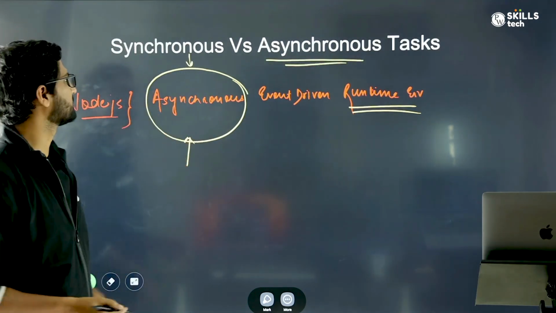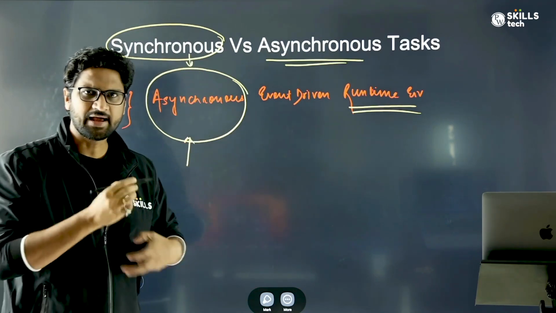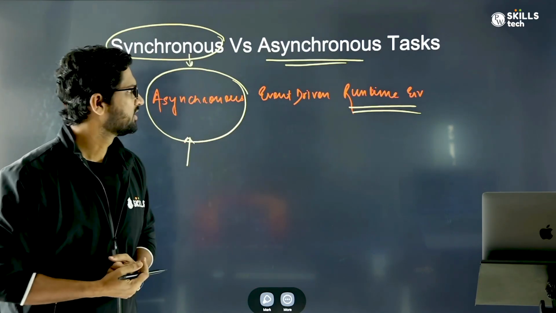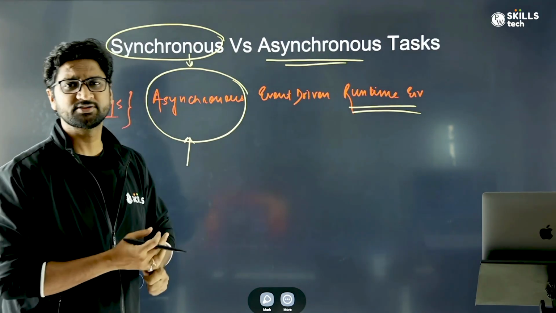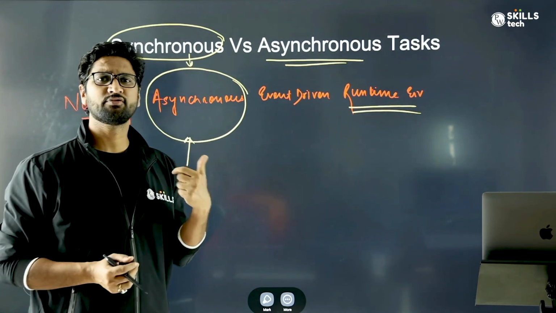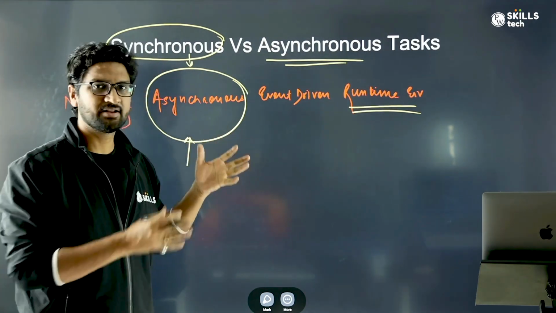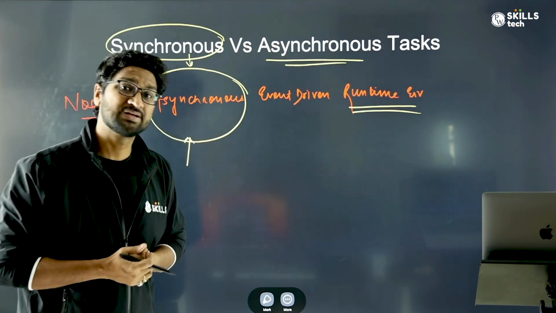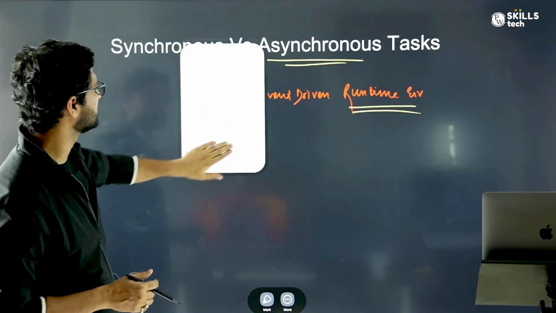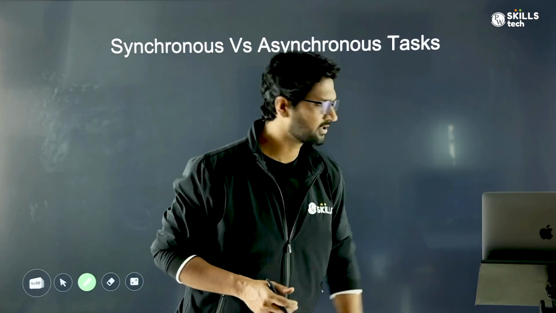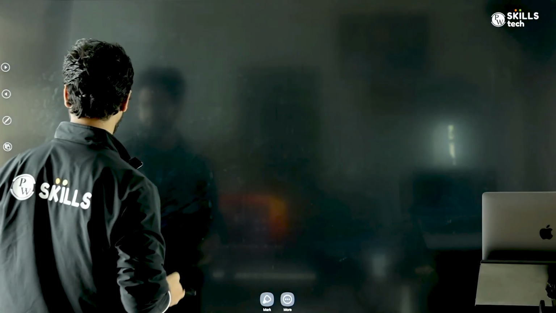The opposite of asynchronous is typically called synchronous. We have all been habitual of doing synchronous tasks. So let's try to understand with a real world example what synchronous means to us, what the meaning of asynchronous is, and how in JavaScript, Node.js typically is going to execute it. So let's first understand the meaning of both synchronous as well as asynchronous. Let's start with synchronous.